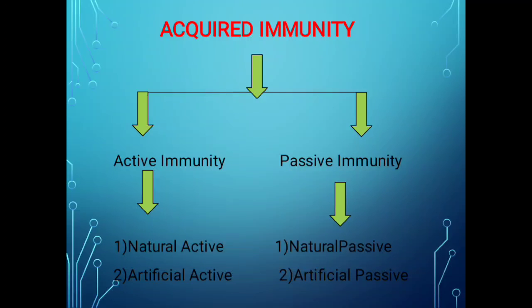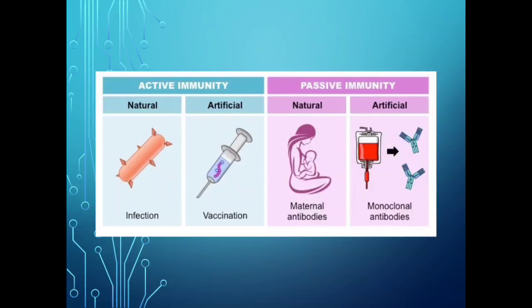All these types of immunity we will see in detail. See here in this chart, the active immunity and passive immunity are each again of two types: natural immunity and artificial immunity.